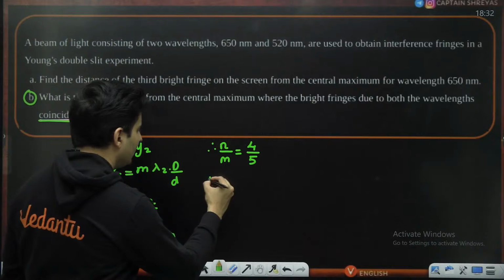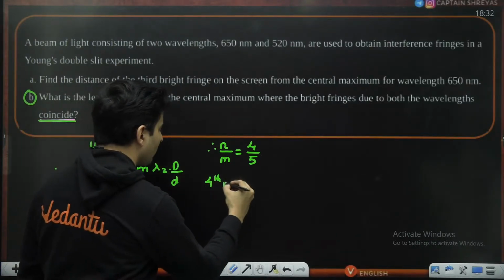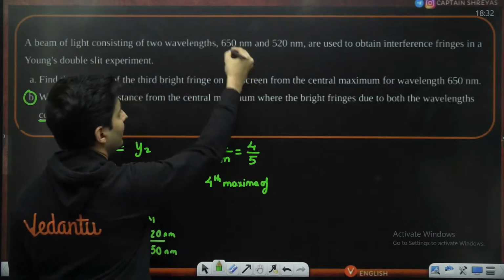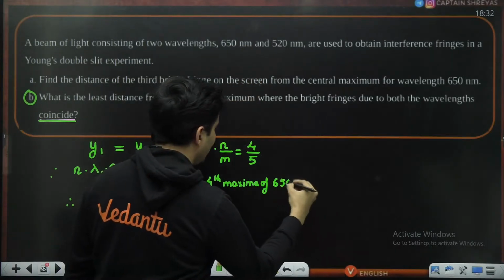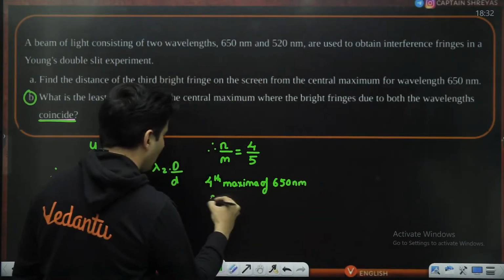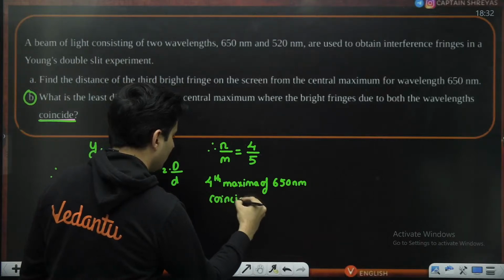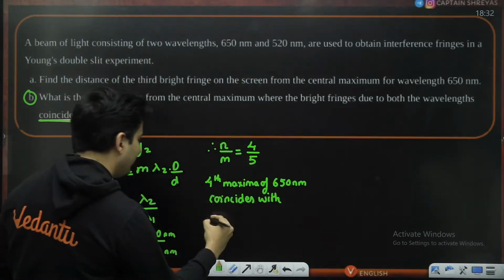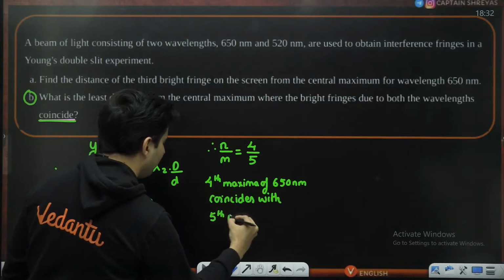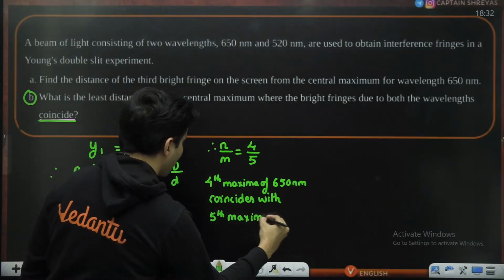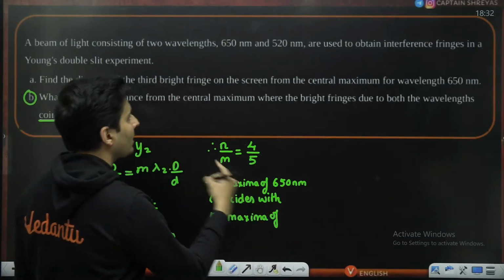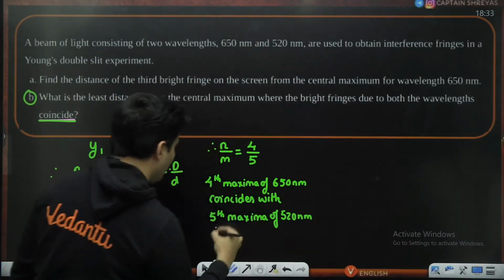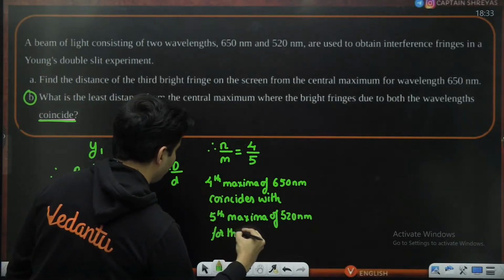It means the fourth maxima of first wavelength, which is 650 nanometers, coincides with whom? With the fifth maxima of the other wavelength, which is 520 nanometers, for the first time.